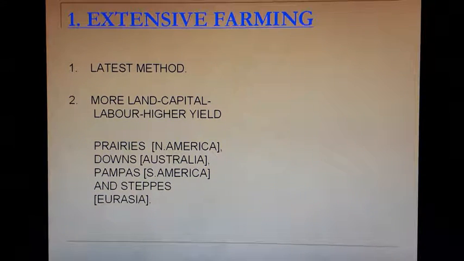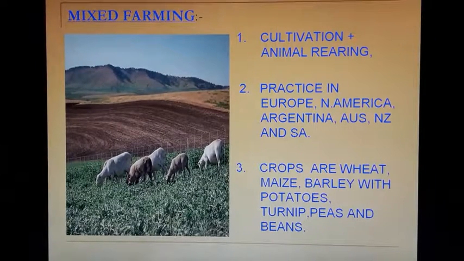Extensive farming is the latest method. More land and capital are needed, and high labor should be there. It takes place in the prairies in North America, downs in Australia, pampas grasslands in South America, and steppes in the Eurasia region. Another one is mixed farming, which is also commercial farming.